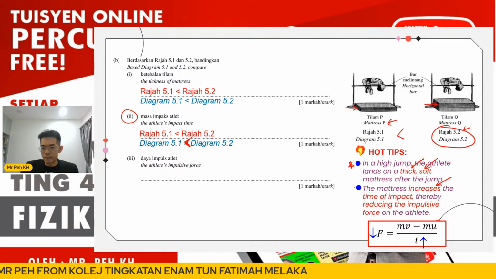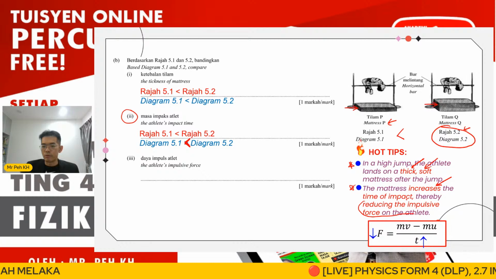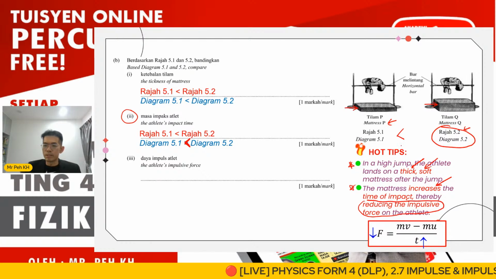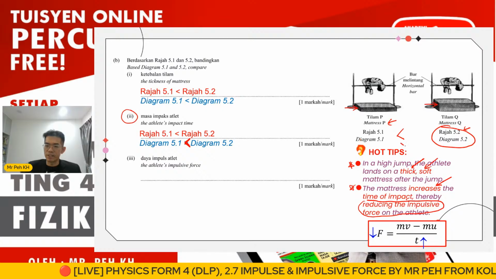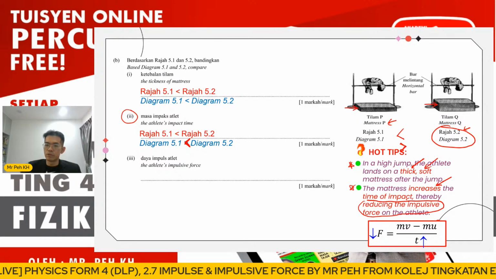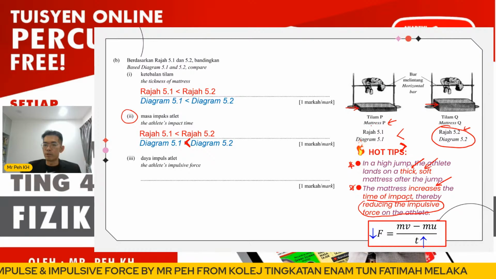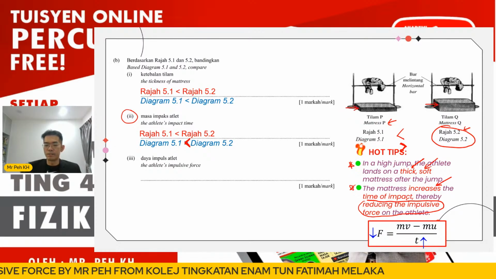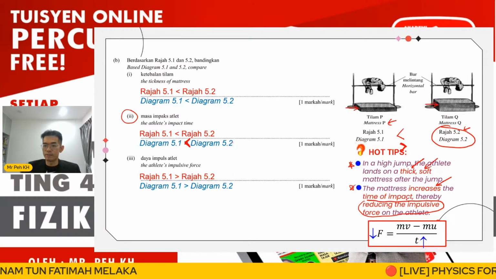So the next sentence will be this. The mattress increases the time impact, so the impulsive force will be reduced. You can see here. So that means here, the impulsive force for 5.1 is greater actually. So the risk to get injured by using mattress P will be higher actually. Okay, so here 5.1 is greater than 5.2, will be the answer here.